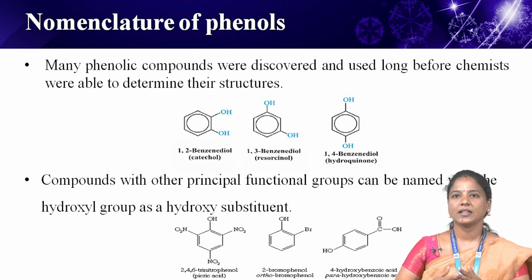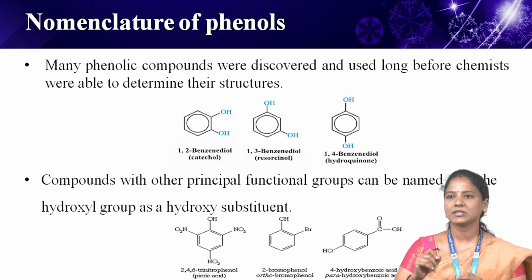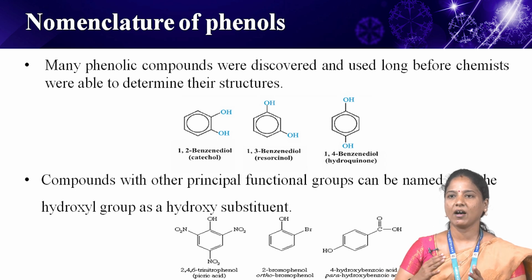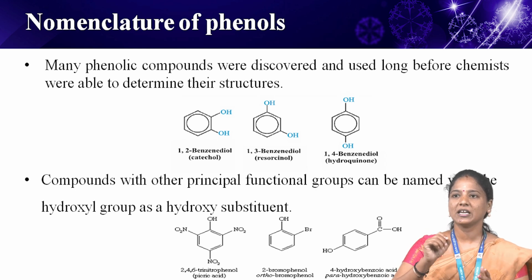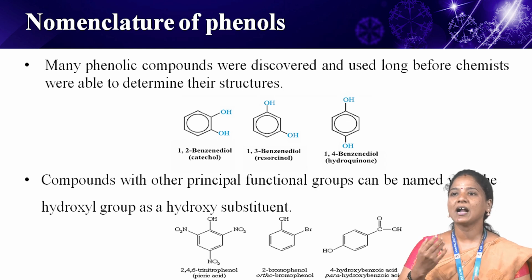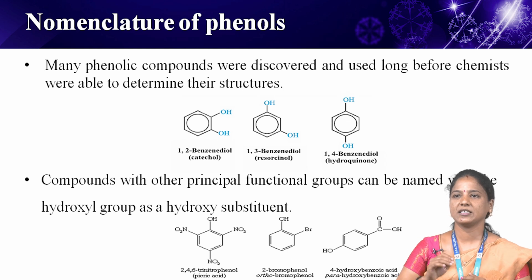(1,4) systems. The compounds with other principal functional groups can be named with the hydroxyl group as a hydroxy substituent. For example, the systematic name for 2,4,6-trinitrophenol is also called picric acid. The 2-bromophenol is called ortho-bromophenol. 4-hydroxybenzoic acid is called para-hydroxybenzoic acid.